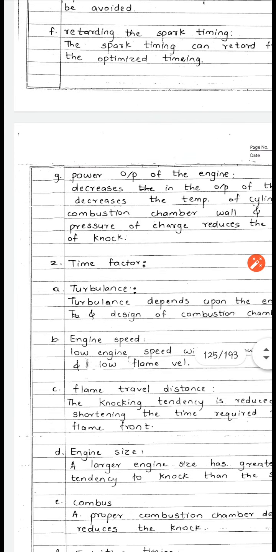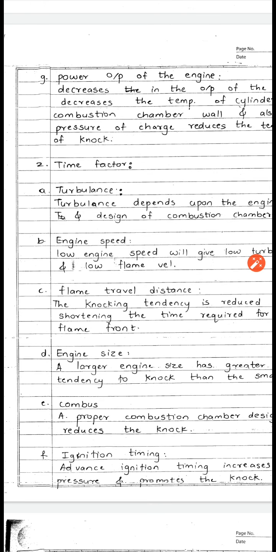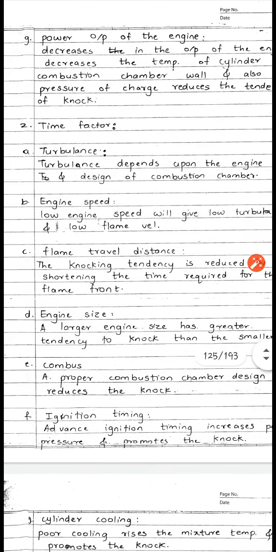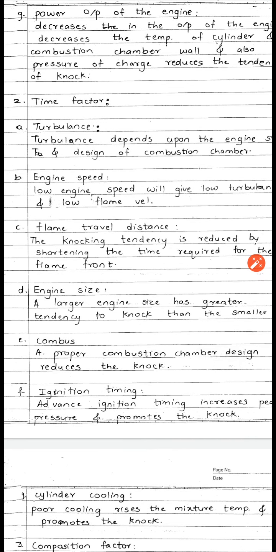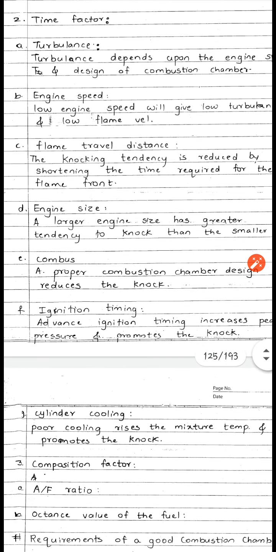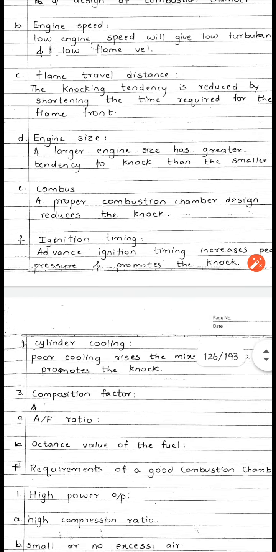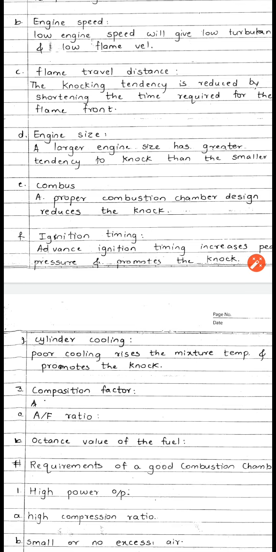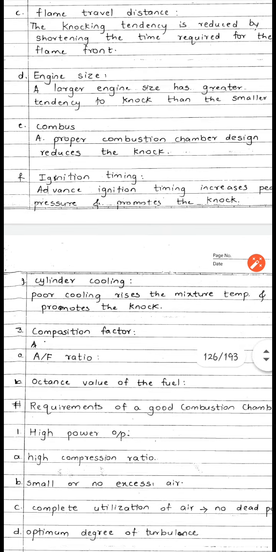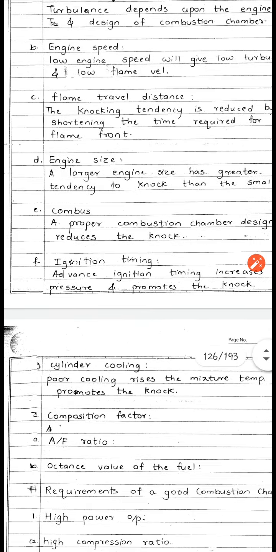Now the second factor is the time factor. Under the time factor, the very important sub-factor is the turbulence of the air-fuel mixture inside the engine cylinder. Then the engine speed, and flame travel distance, how long the flame may travel inside the engine cylinder. The size of the engine, it may be big, it may be small. Then the combustion inside the engine cylinder as well as the combustion chamber design. Then ignition timing, and the last one is the cooling of the cylinder. These all points come under the time factor.